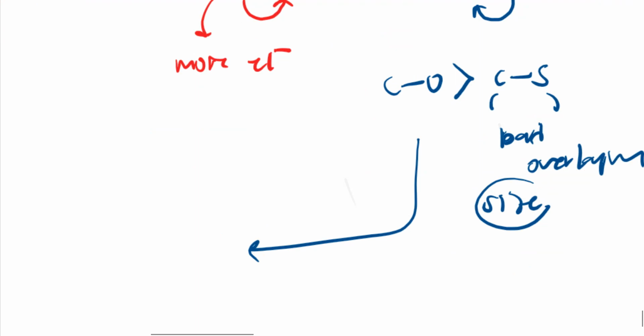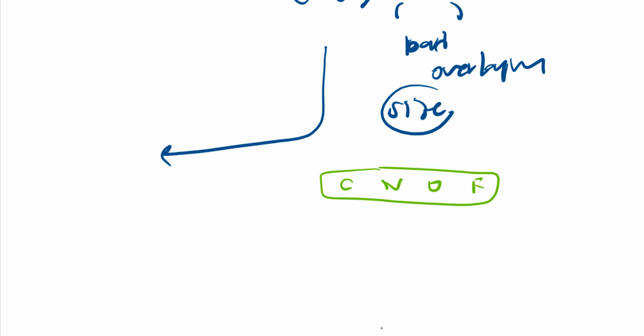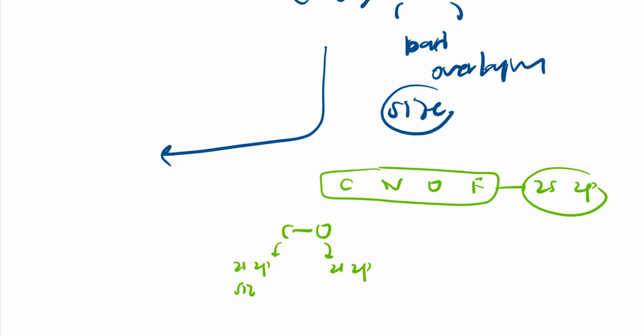See here, carbon, nitrogen, oxygen, fluorine, all these belong to the second period, so they will have 2s2p orbitals, right? If a carbon-oxygen bond is there, both have 2s2p, so the size will be the same. So if they want to overlap, they overlap nicely.